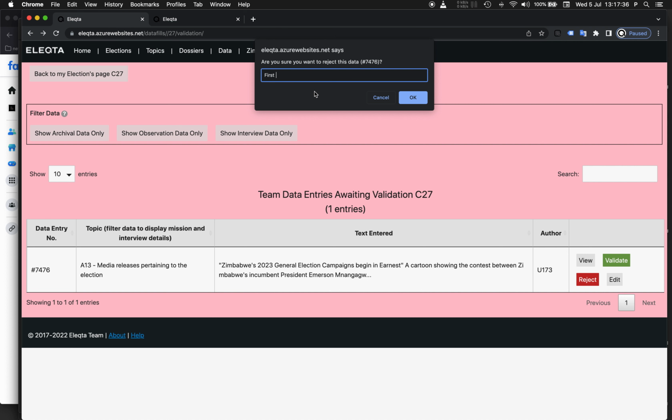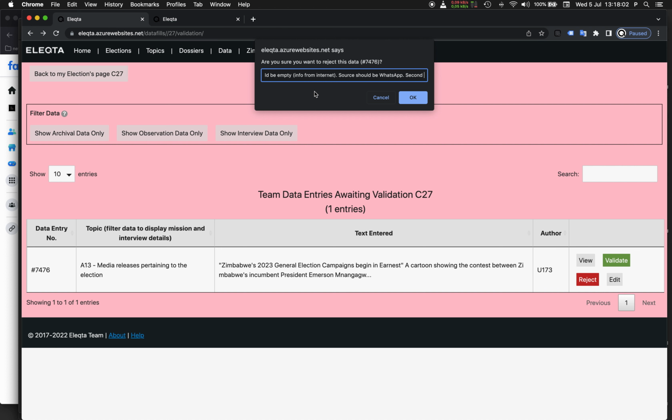First map should be empty. Info from internet. Source should be WhatsApp, for which there is a dossier.